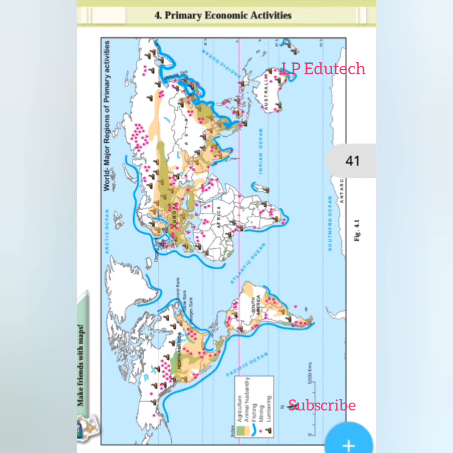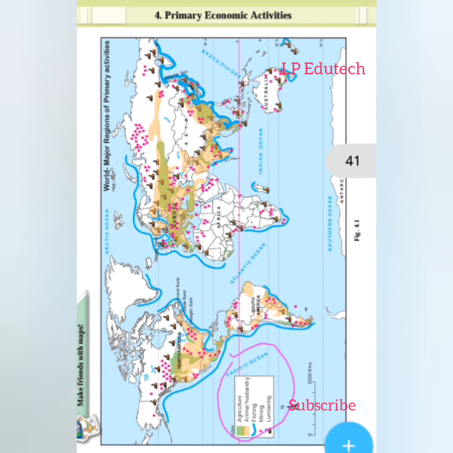Here we have lesson number 4, Primary Economic Activities, and at the very beginning, 4.1, we have a map before us. This indicates the world's major regions of primary activities. So my friends, with the map let us learn what it is about. If you look at the index page, it indicates agriculture, animal husbandry, fishing, mining, and lumbering. These are the primary activities given.